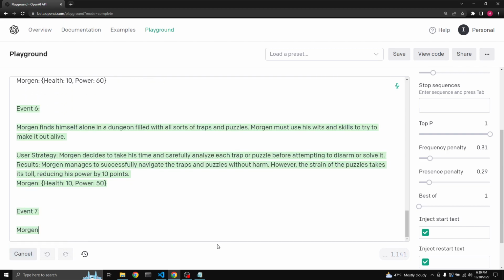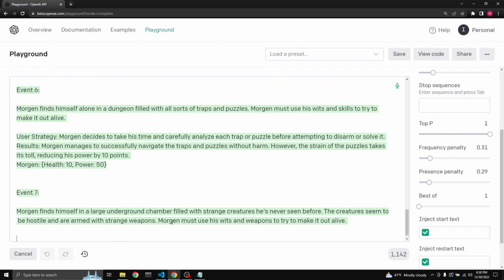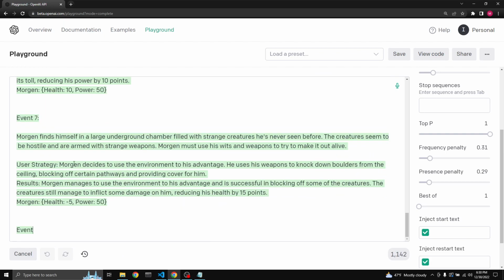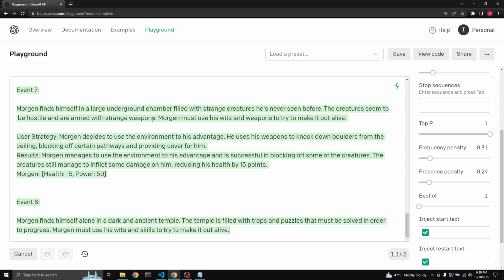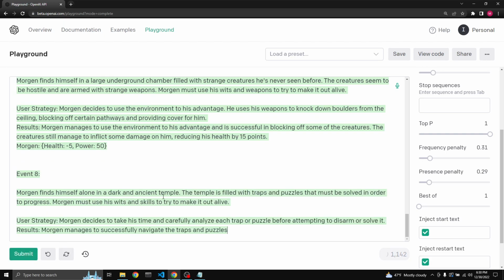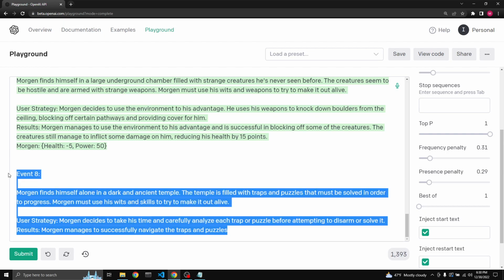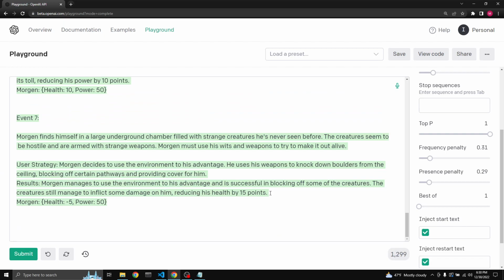Event number 7. Morgan finds himself in a large underground chamber filled with strange creatures he's never seen before. Creatures seem to be hostile and are armed with strange weapons. Oh, it stops because look, Morgan's health dropped to 15 points. I guess.